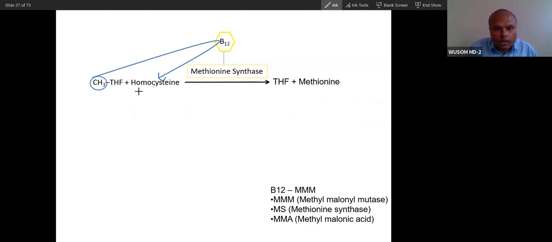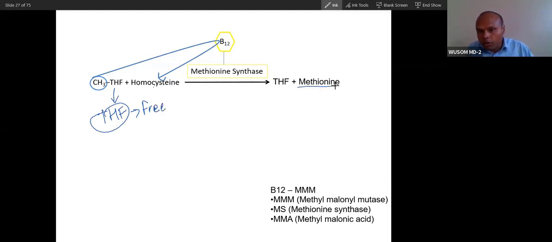When this methyl group is released, tetrahydrofolate becomes free, and homocysteine converts into methionine. So this reaction also frees tetrahydrofolate.